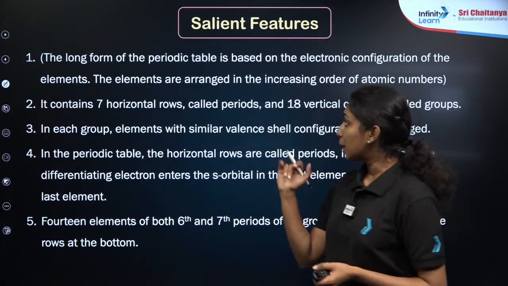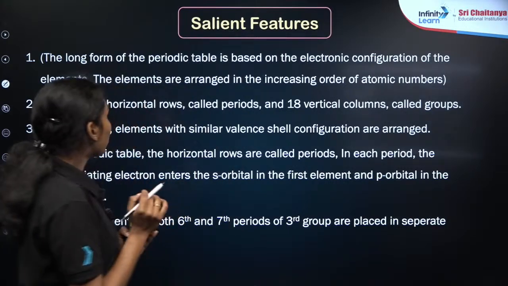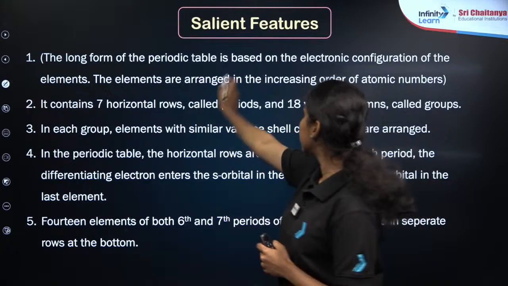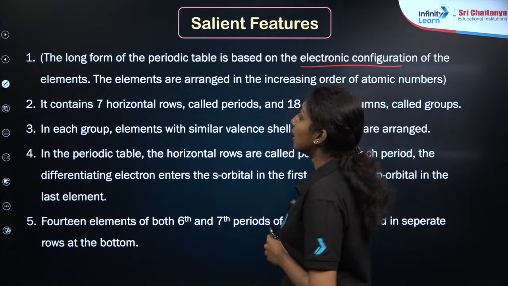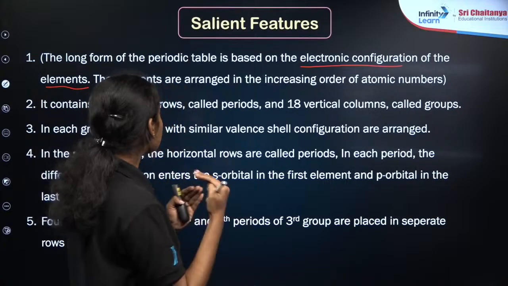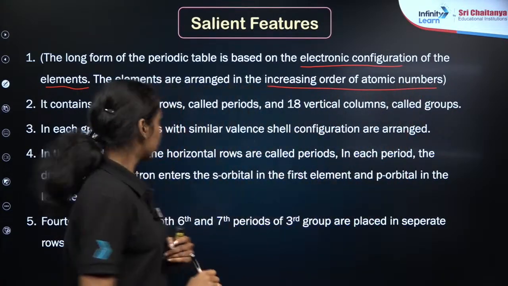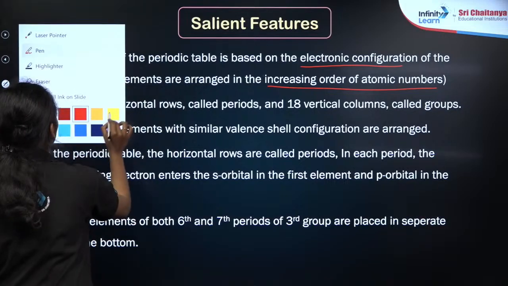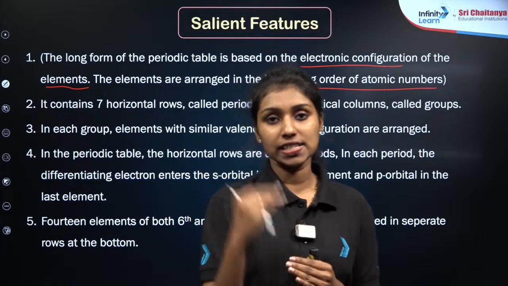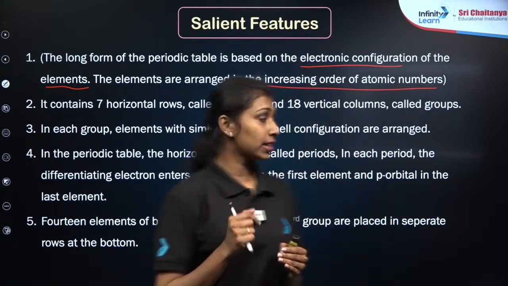From the idea of periodic table, we can give the major features. The long form of the periodic table is based on the electronic configuration of the elements, which means the elements are arranged according to their increasing order of atomic numbers. This is the most important point about the modern periodic table, because the elements are arranged in increasing order of atomic number, which means based on the electronic configuration, right?